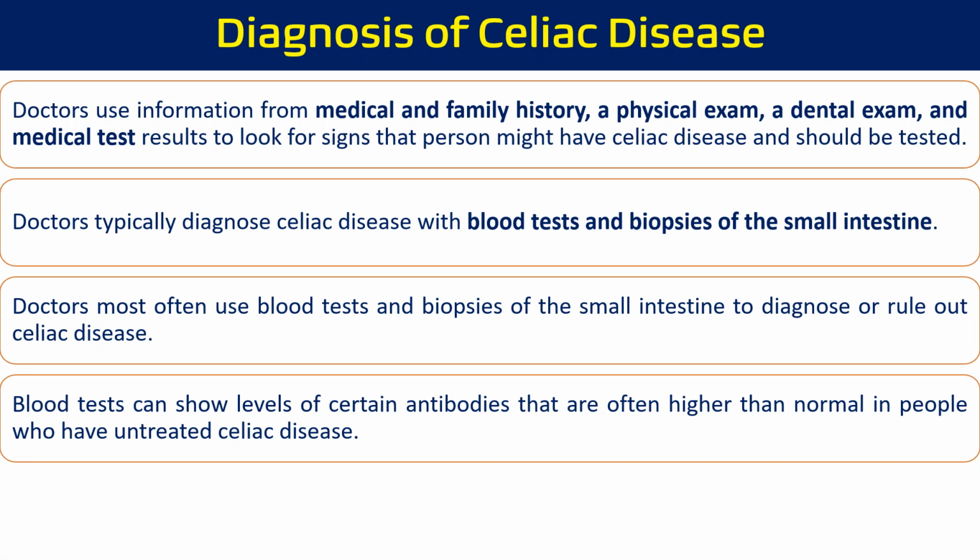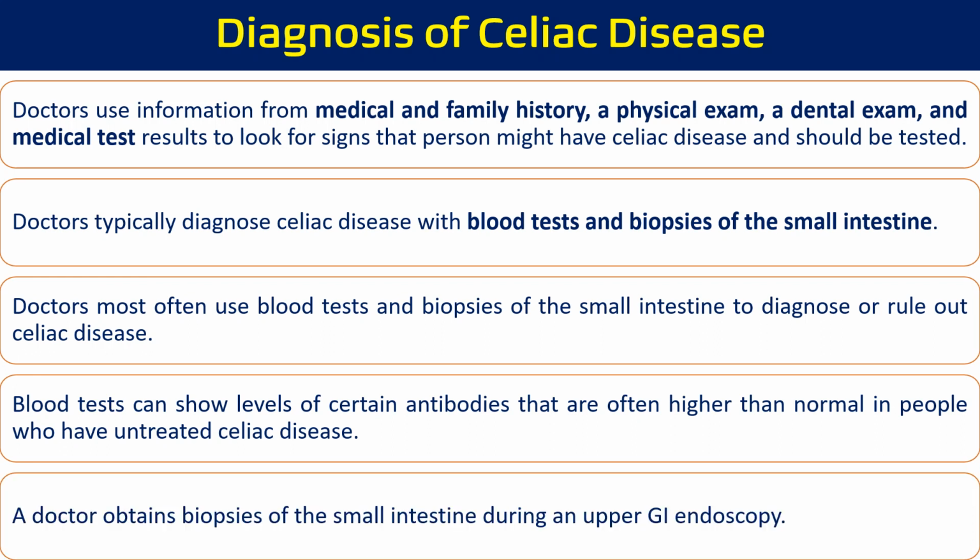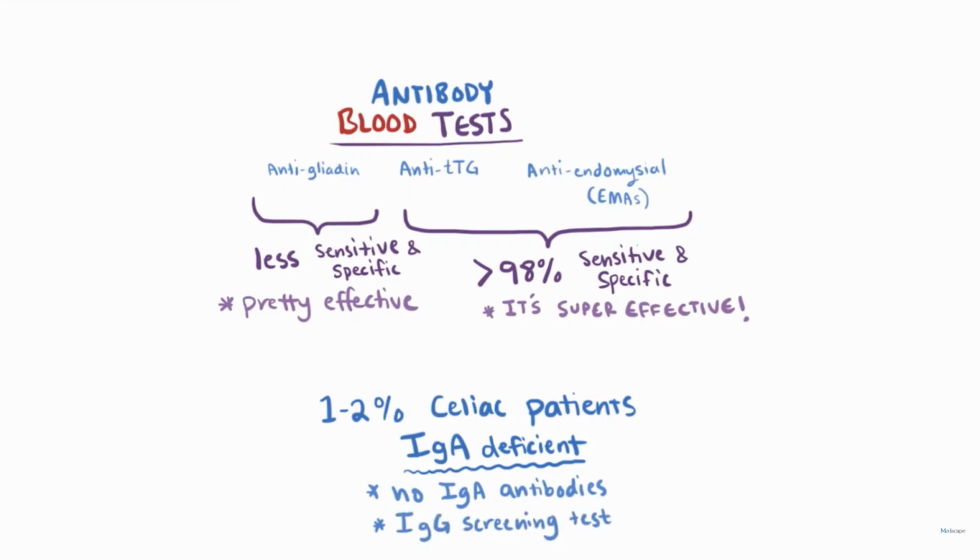A blood test can show the level of certain antibodies that are often higher than normal in people who have untreated celiac disease. A doctor often takes biopsies of the small intestine during an upper GI endoscopy. So this is the antibody test from the blood test. Normally in a blood test we are going to have three components, the immunoglobulins: anti-gliadin, anti-TTG, or anti-endomysial.